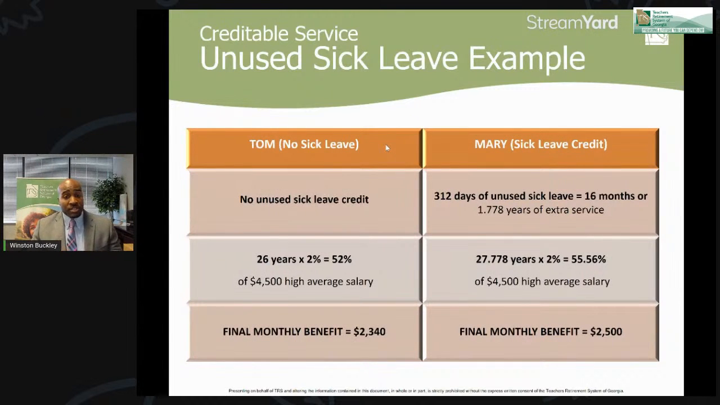So Tom used all his sick leave, so he didn't have any sick leave credit at the time that he retired. He had 26 years, which we'll multiply by 2%. Therefore, he has 52% of that $4,500, and his monthly income is $2,340.